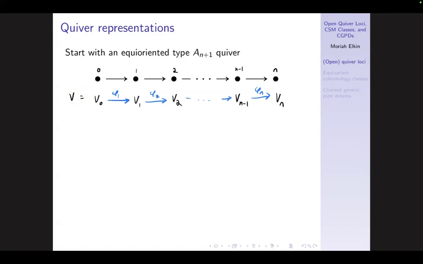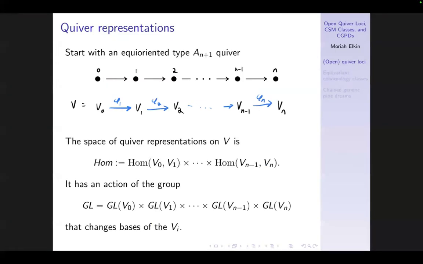And then within this fixed sequence, I'm going to look at the space of all possible sets of maps between these vector spaces. So I'm associating a map to every arrow in the quiver, and I'm looking at all possible sets of maps. So the space of these is the space of quiver representations for me. And it's this big product of Hom spaces. It's this big product of matrix spaces since I've chosen bases.